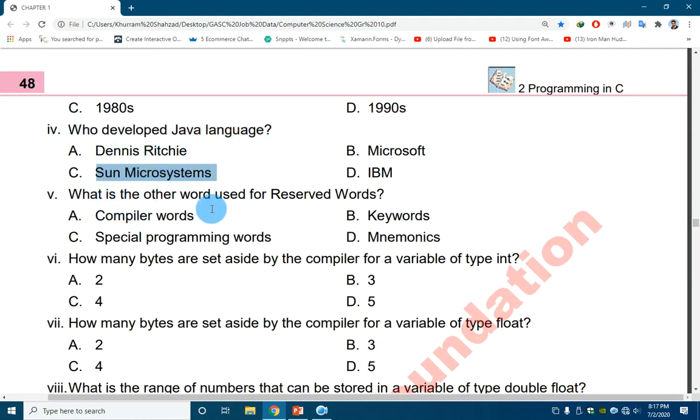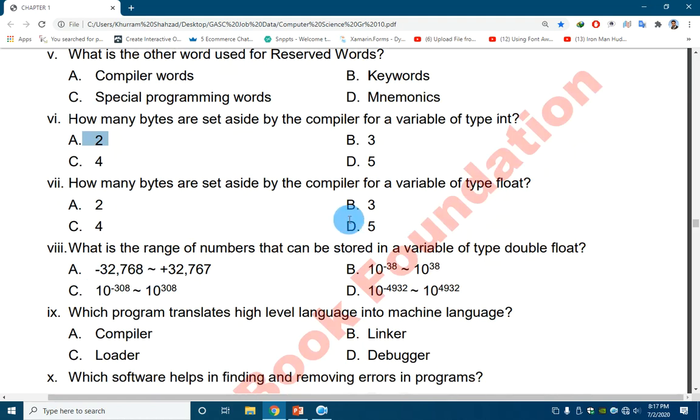What is the other word used for the reserved word? Reserved words are also called keywords. How many bytes are set aside by a compiler for a variable of type int? There are 2 bytes for an integer variable, and for a float variable, 4 bytes are assigned.